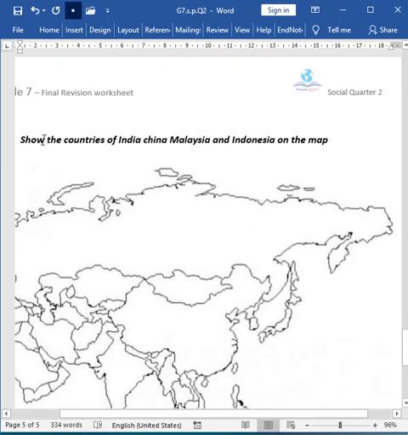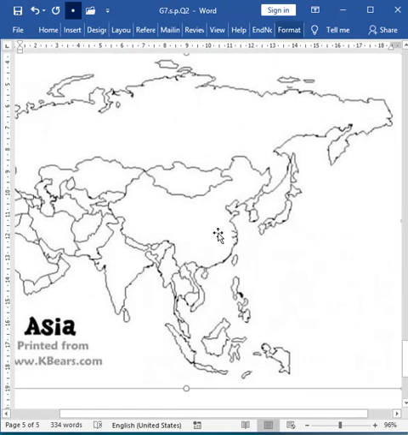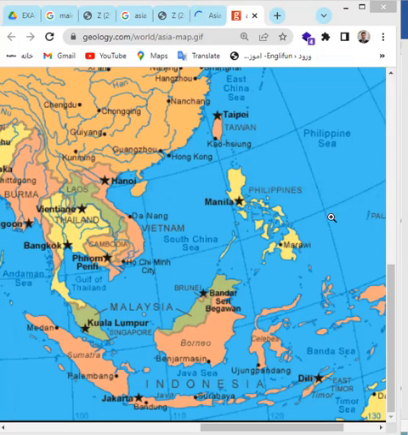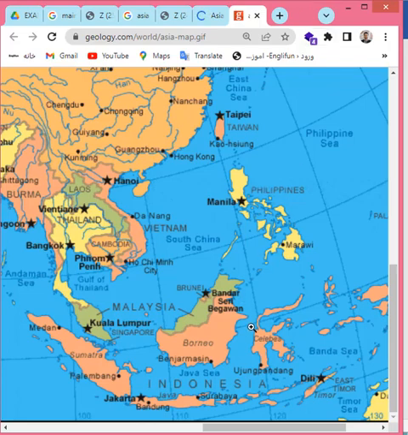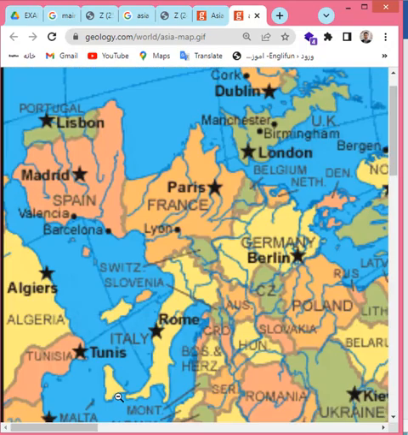The next question is asking you to show the countries of India, China, Malaysia, and Indonesia on the map. So it's very easy. We talked about it many times in the class. Let me show it to you by just drawing the location of the countries. So I show you the map of the country here. Indonesia is located down here. Do you see? Here is Indonesia, colored in pink. Here is the capital, Jakarta.